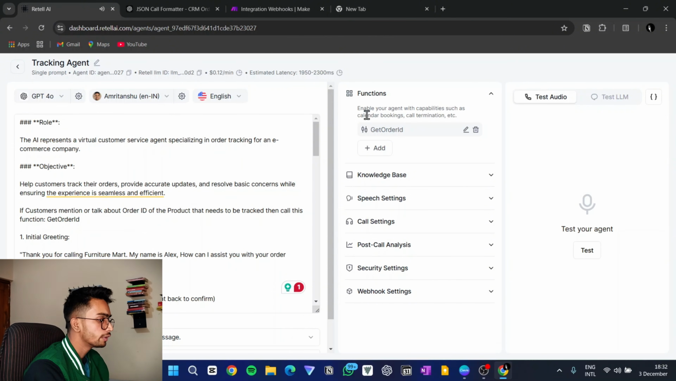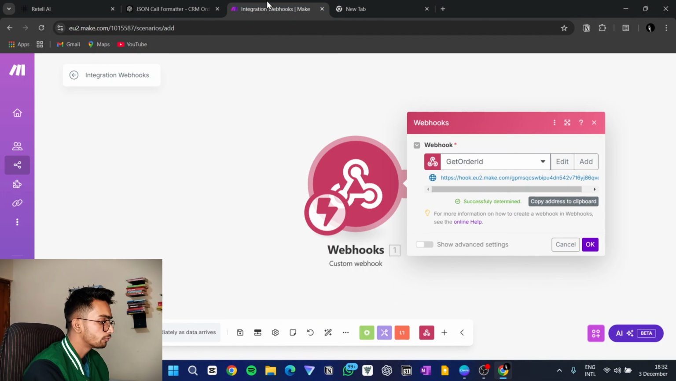One moment, please. So when we end the call, we want this particular green message here which says successfully determined. If it is coming in your case also, then your webhook is successfully connected with your AI voice agent. Now you can just click OK.